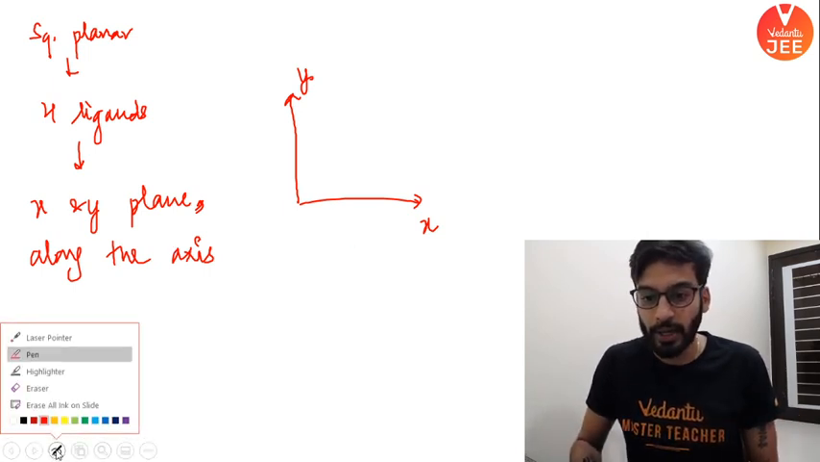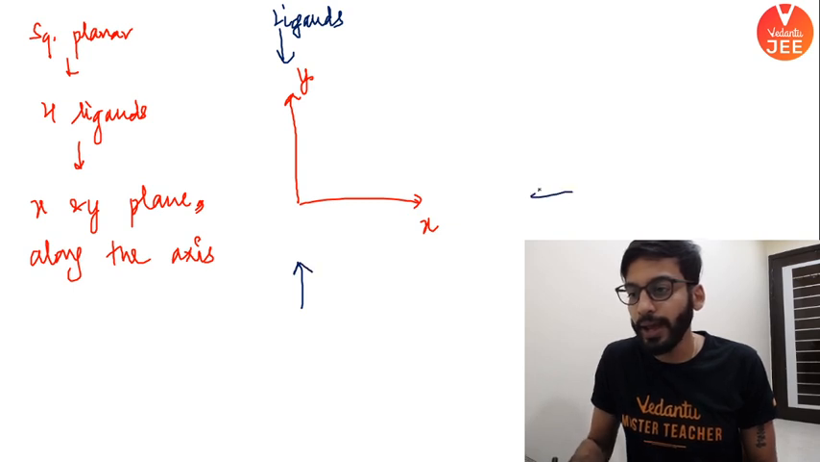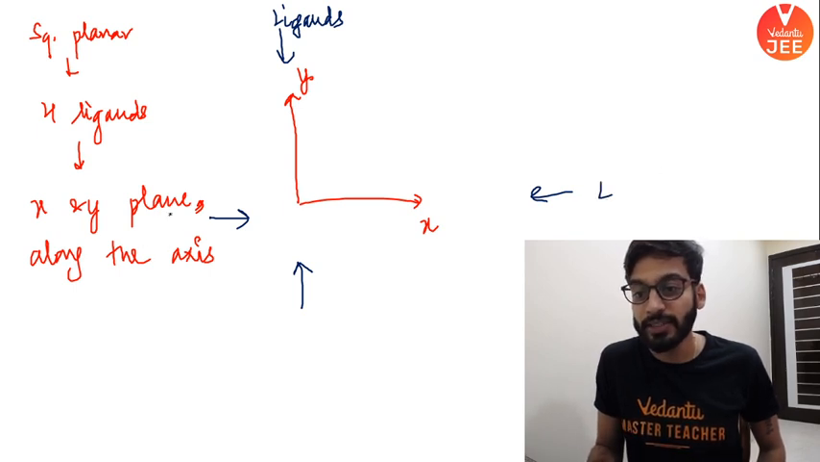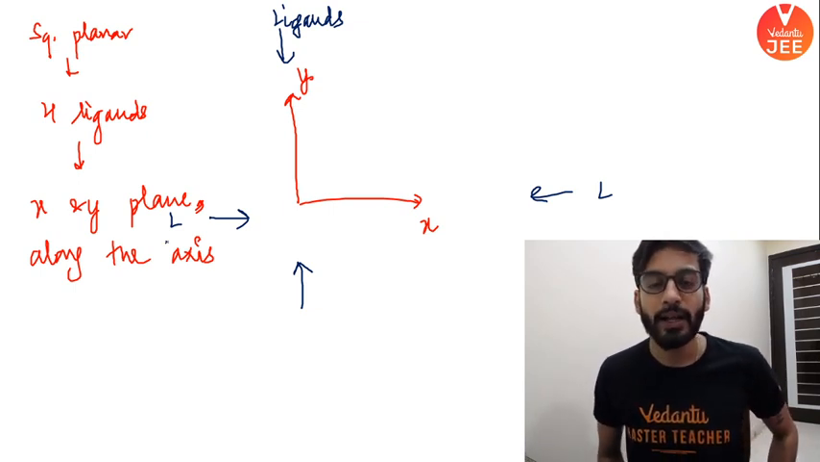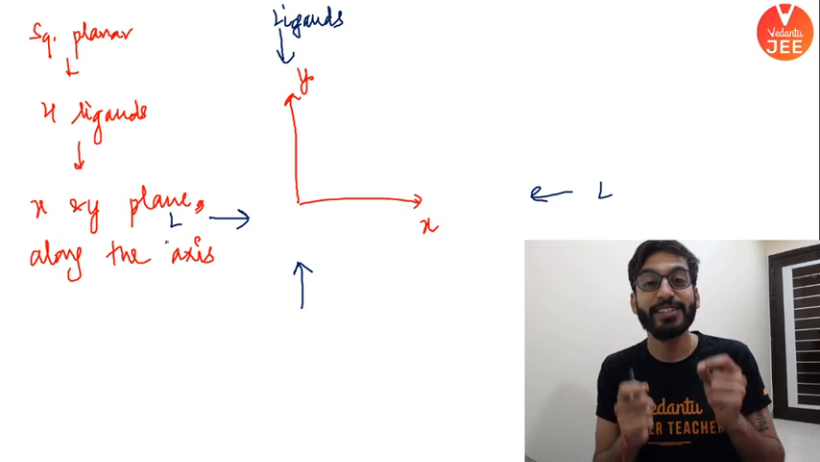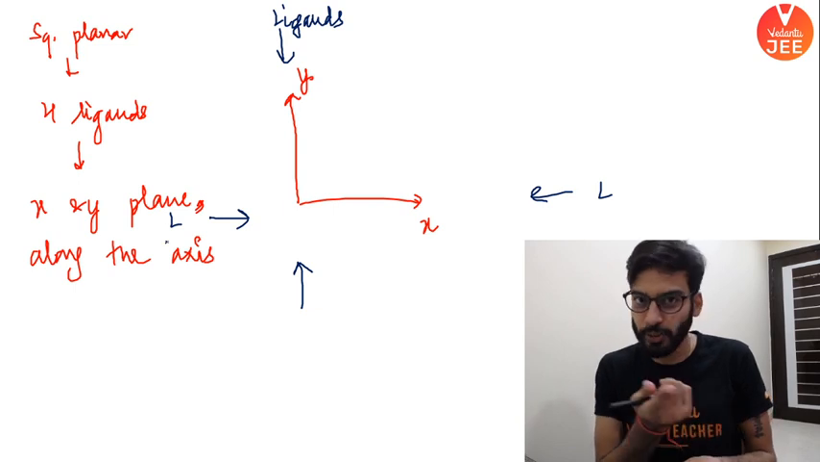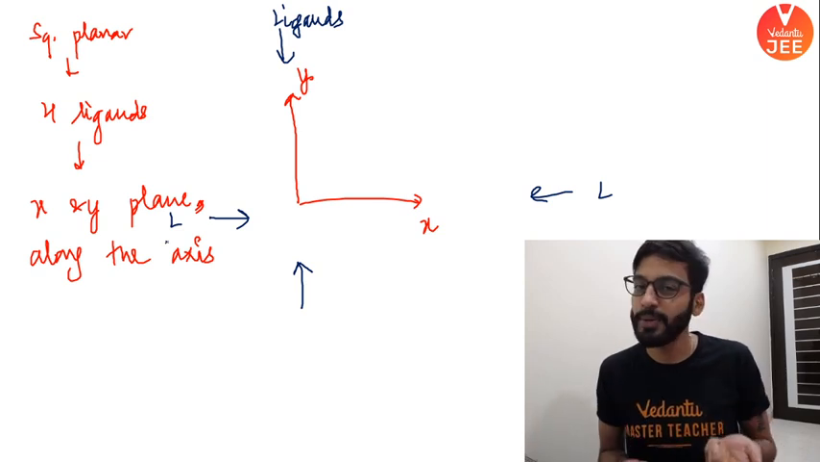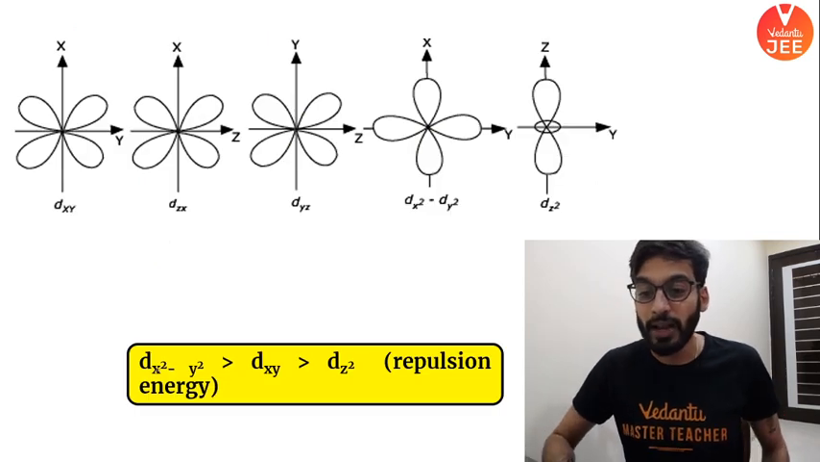Let me write the ligands. When the ligands approach from the x and y axis, or x and y plane along the axis, there will be heavy repulsion. And the lobes of the d orbitals of the metal which are lying along the axis will face more repulsion, right? As a result, the energy, first, you guys already know, all 5 d orbitals are of the same energy. It will be lifted. As a result, what will happen? dx square minus y square will have more energy.